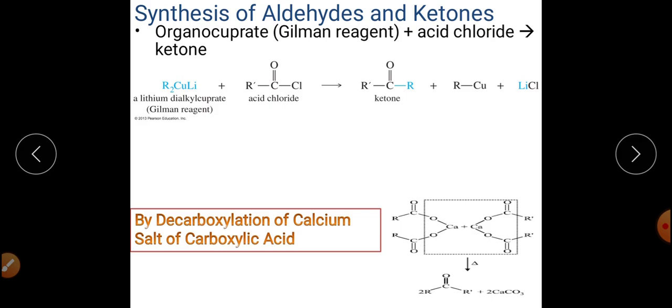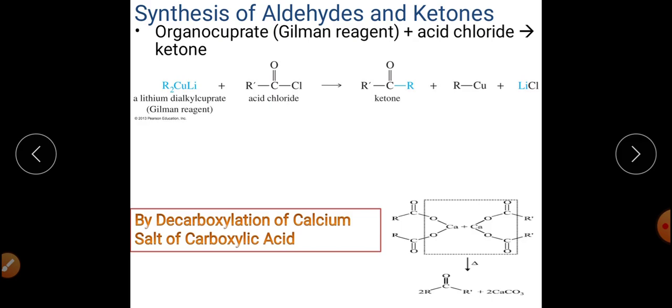Now the next method by which you can get aldehyde and ketones is the decarboxylation of the calcium salt of carboxylic acids. This is another important method by which you can easily prepare ketones. Aldehyde can also be synthesized. I will let you know how you can get the aldehydes and the ketones by using this particular reaction.